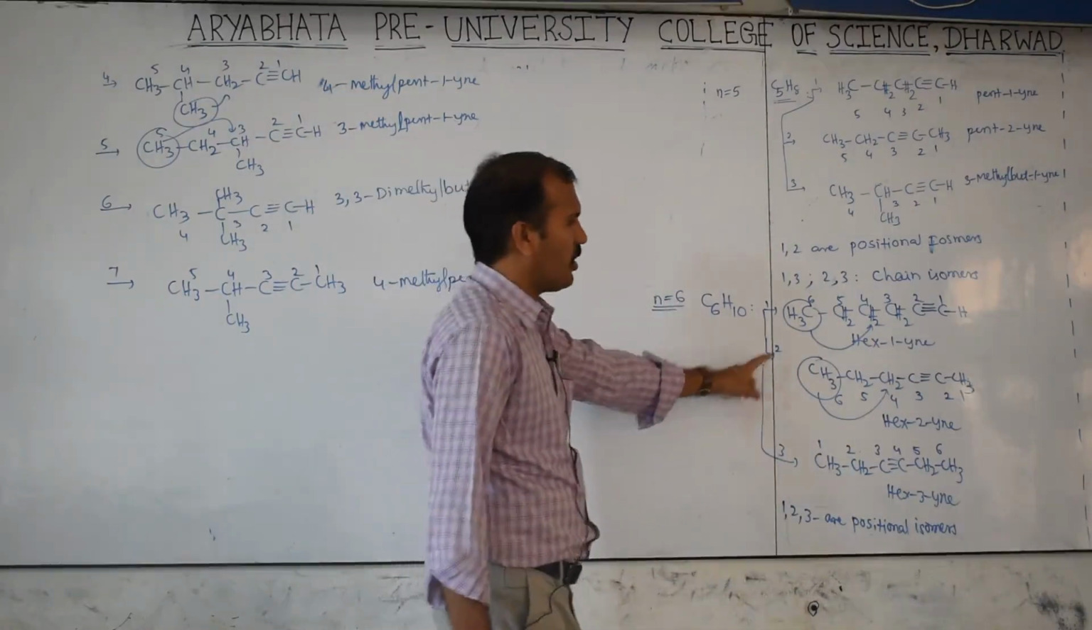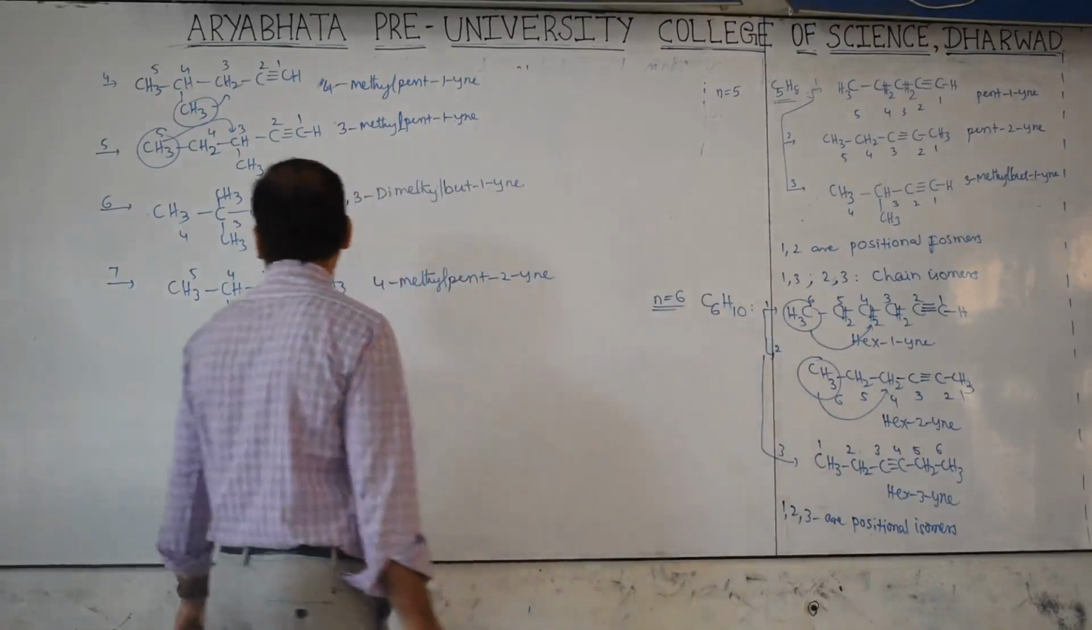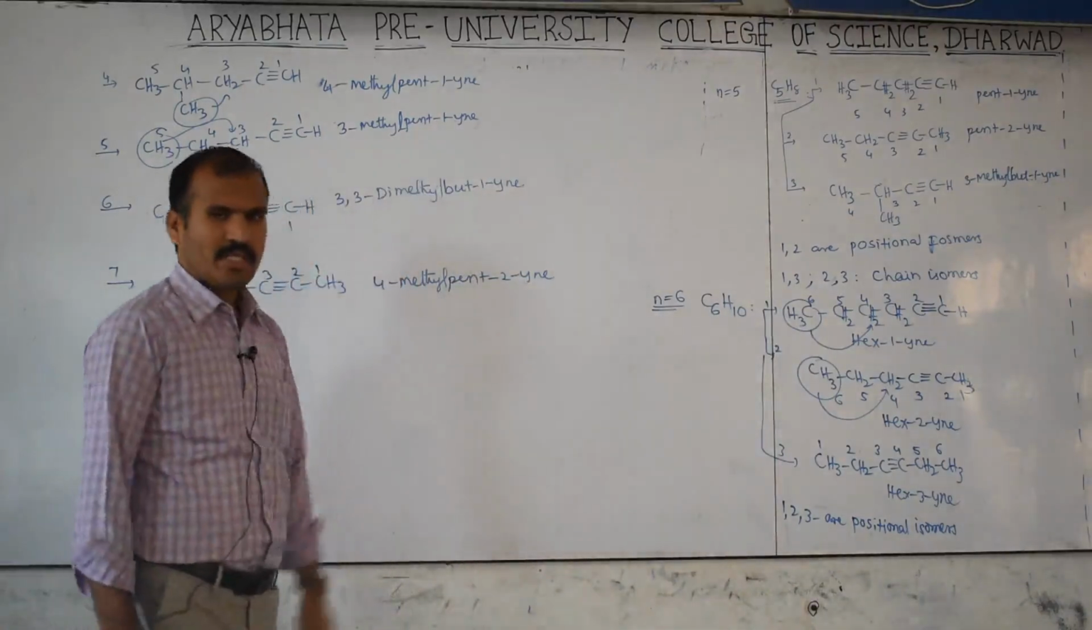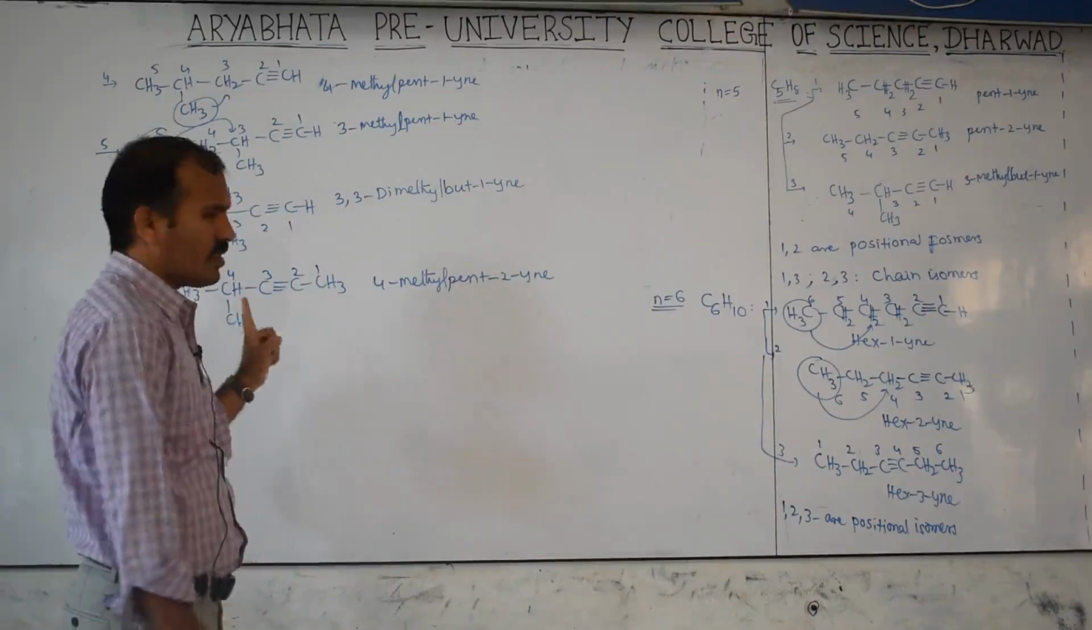With this 1 possible, with this 3 possible. So total how many are there? 7 is there. If you see in your textbook, 1 is missing. Total 6 may be given. So here I have given 7.